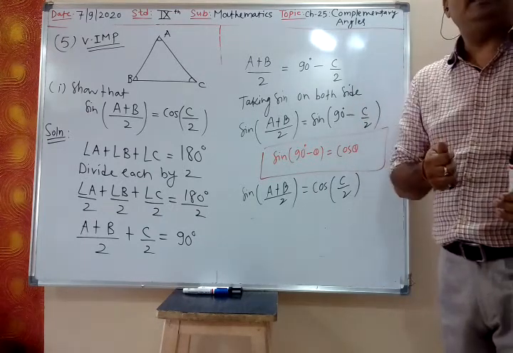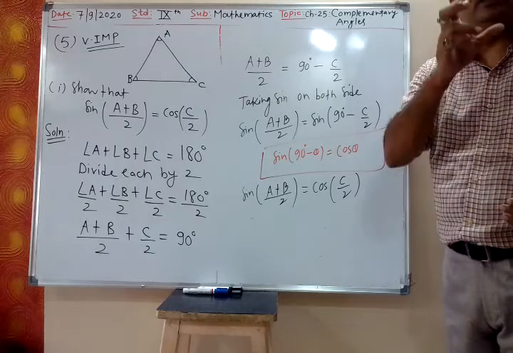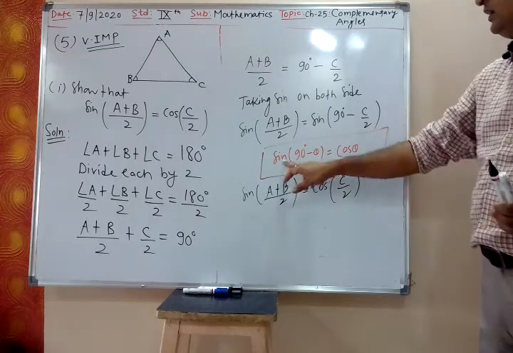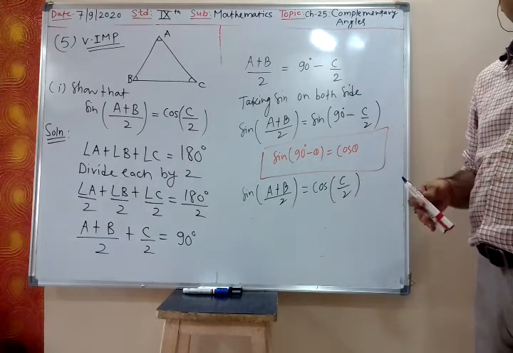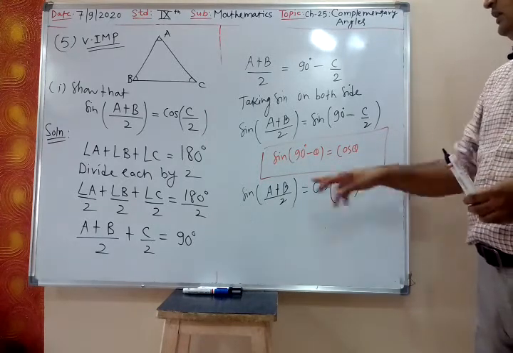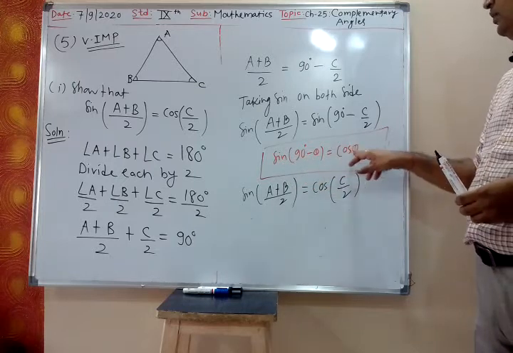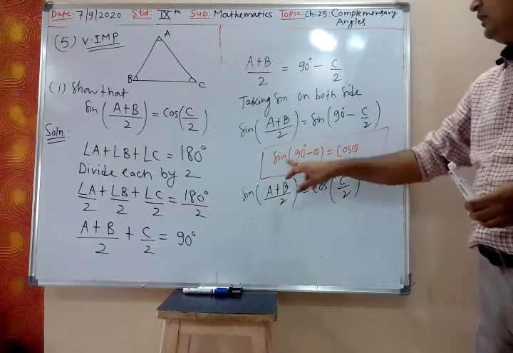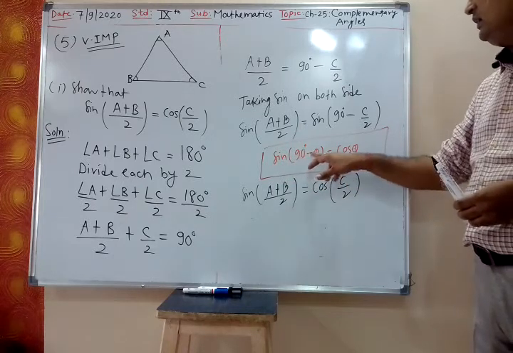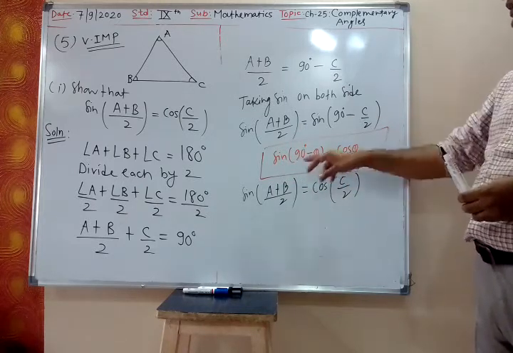We have explained that in the complementary angle concept, which I derived in the beginning. Sine of 90 minus theta becomes cos theta. The 90 degrees vanishes and sine becomes cos, and 90 minus theta becomes only theta.